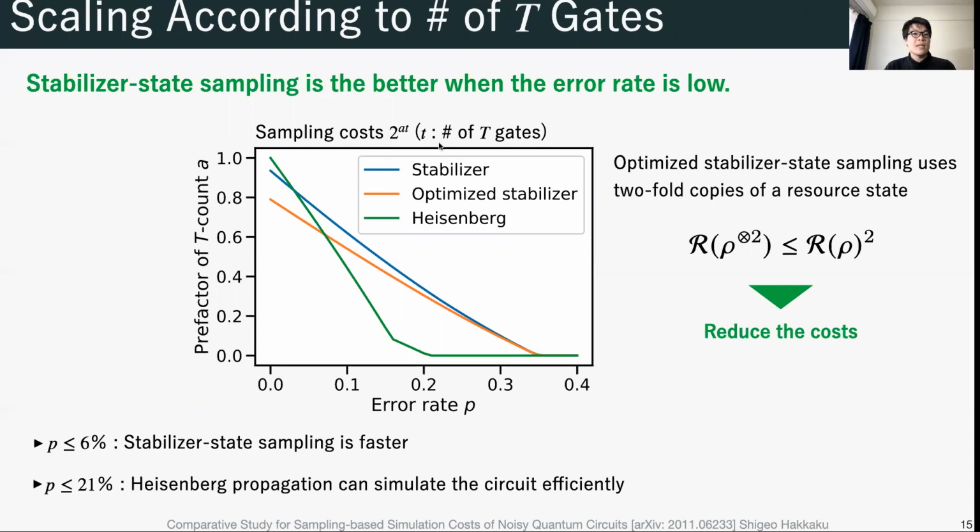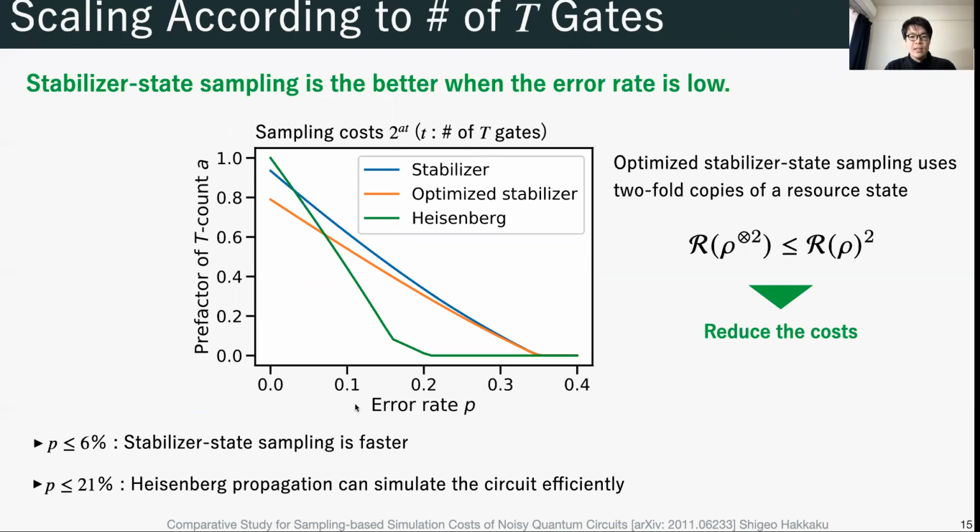This graph shows the scaling of the simulation cost as a function of the number of T gates in the circuit. 2^(At) is an upper bound of the sampling cost, and the small t stands for the number of T gates.